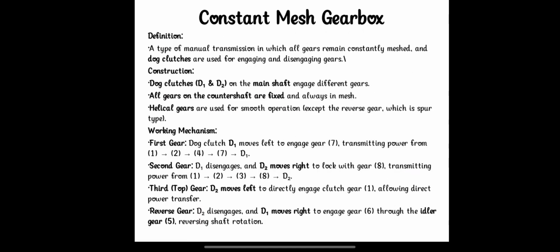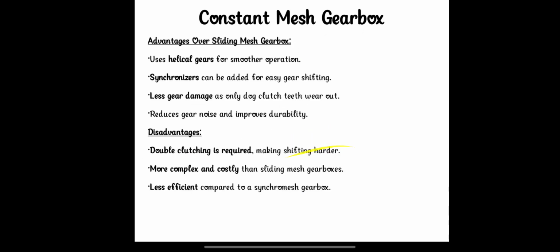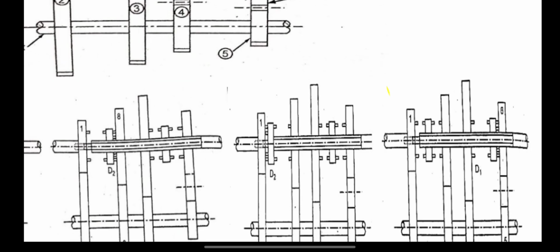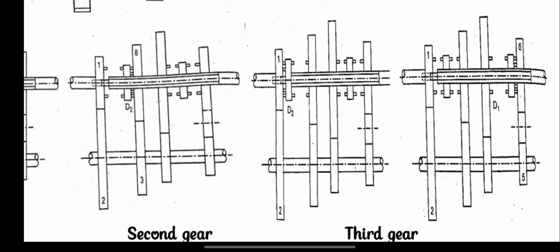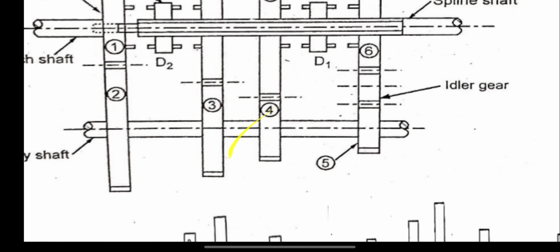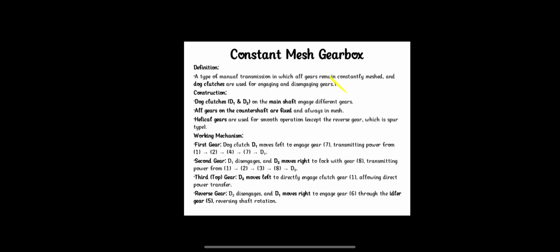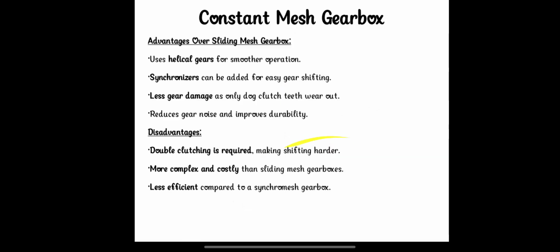For the third one, the top gear, D2 moves left and directly engages the clutch with gear 1. There is direct power transfer in the constant mesh gearbox. And for the reverse gear, D2 engages and D1 moves right to engage the 6th gear with the idler gear. So this is the reverse gear, directly connected. By using a dog clutch, we are engaging the gears.